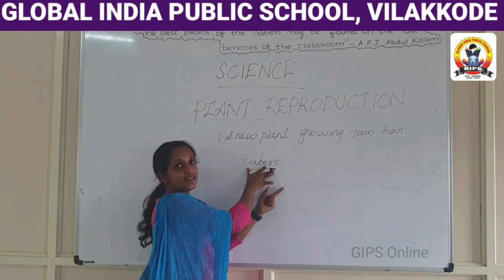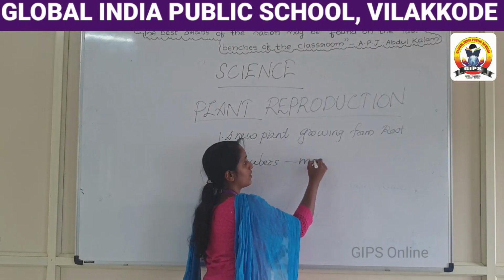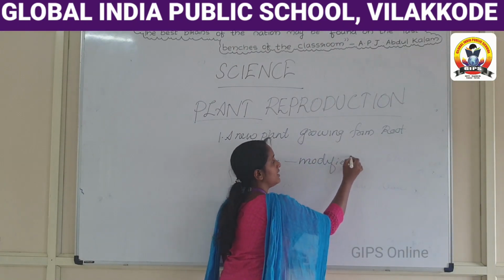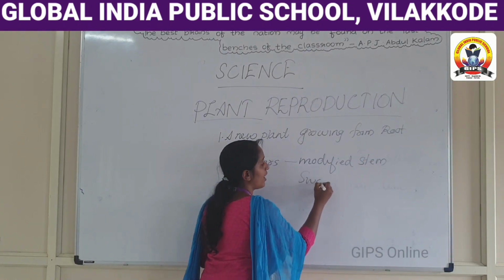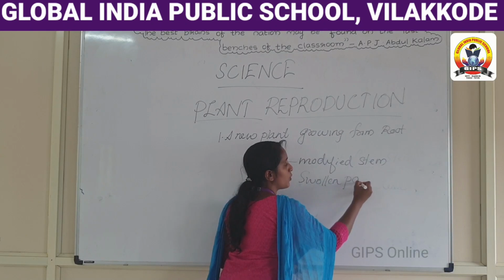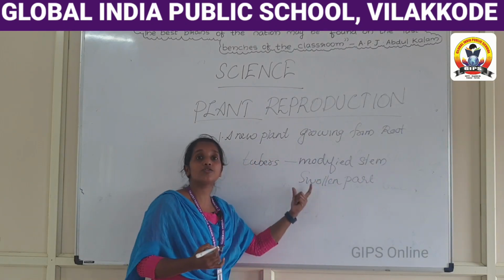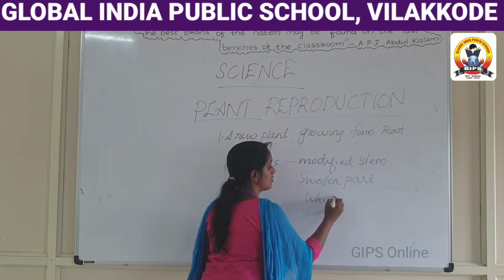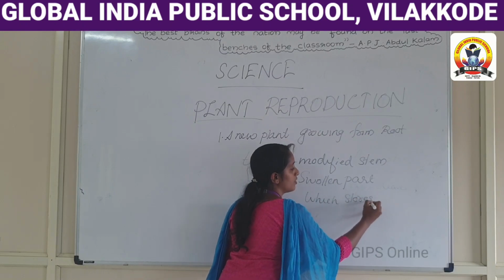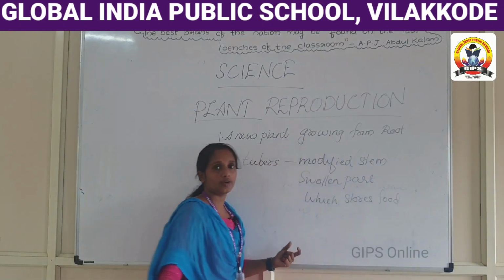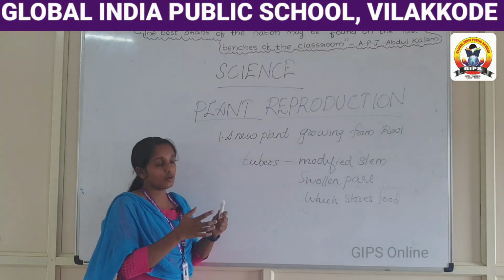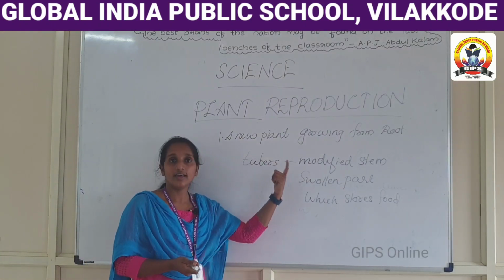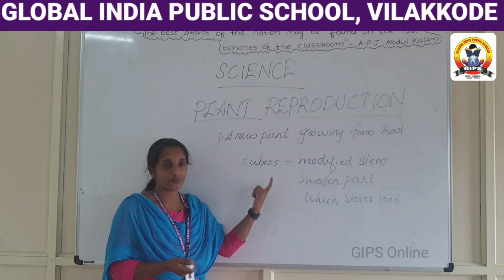Tubers are modified stems, the swollen part which stores food. From the tuber, new plants grow.